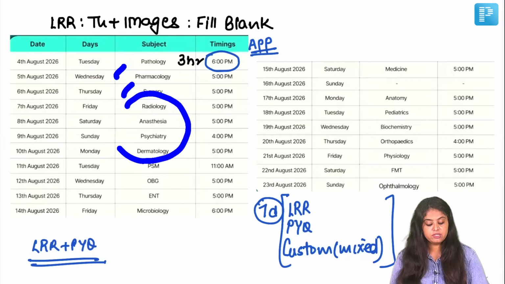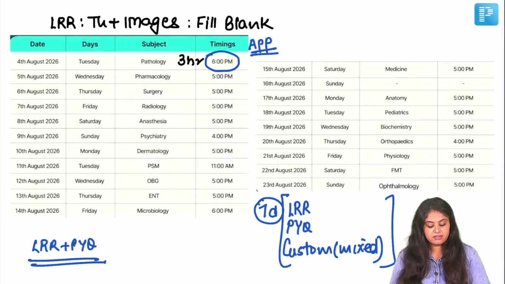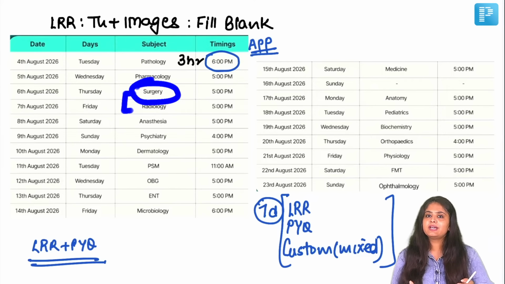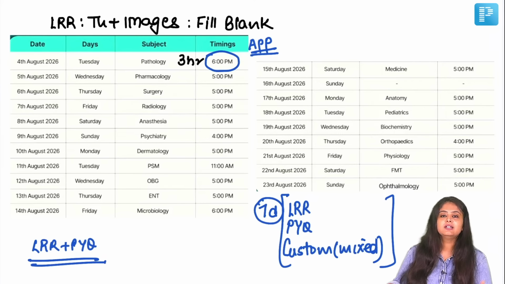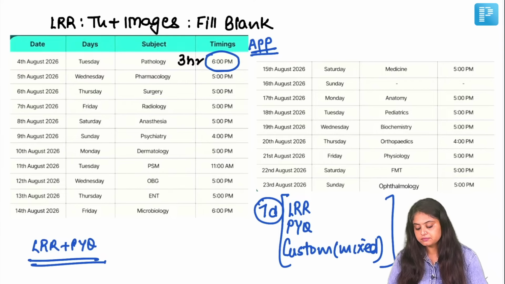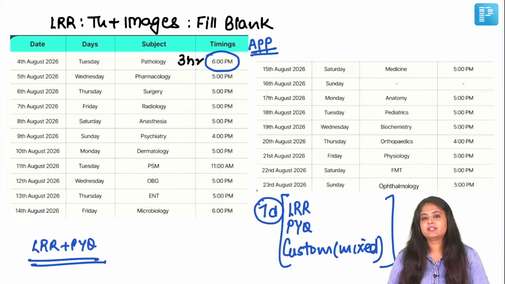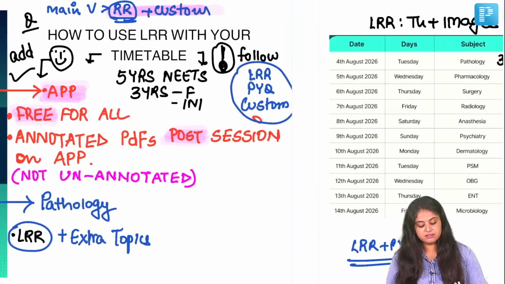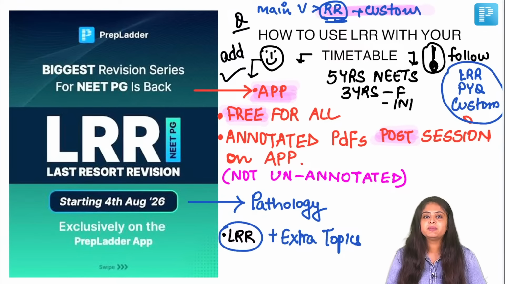Maybe when you come to these shorter subjects, you'll get more time to cover your backlogs. In case, no one can do surgery in 1 day. So you might want to do surgery over 2 days, but then radio anesthesia will allow you that time as well to cover your backlogs, right? Obviously, it's not entire revision. I think that question is like a null and void question. It cannot be an entire revision. It's going to be last resort revision. We keep up to the name.